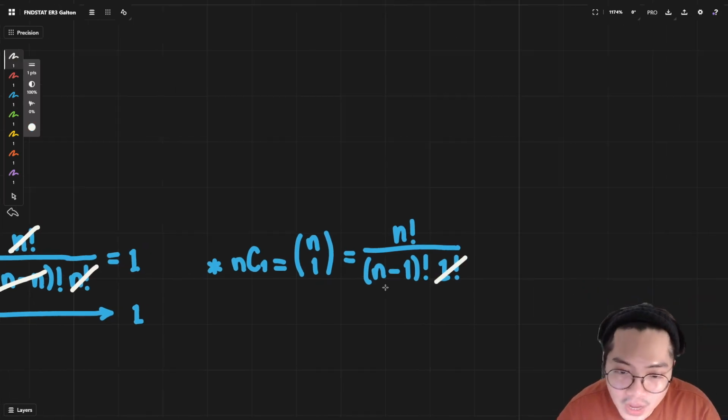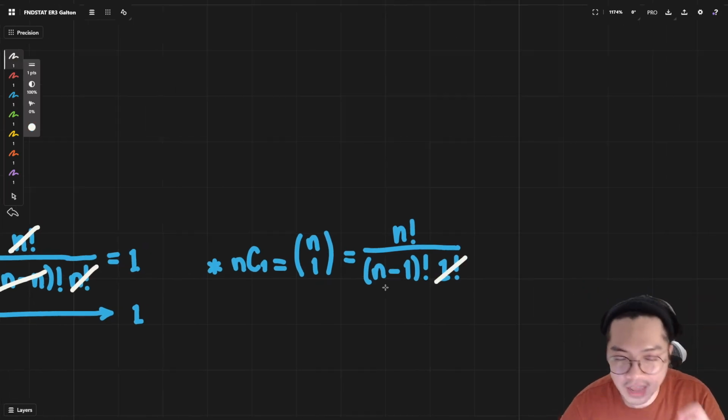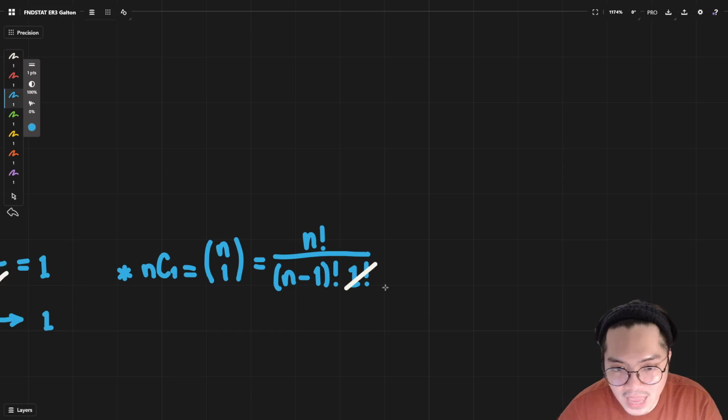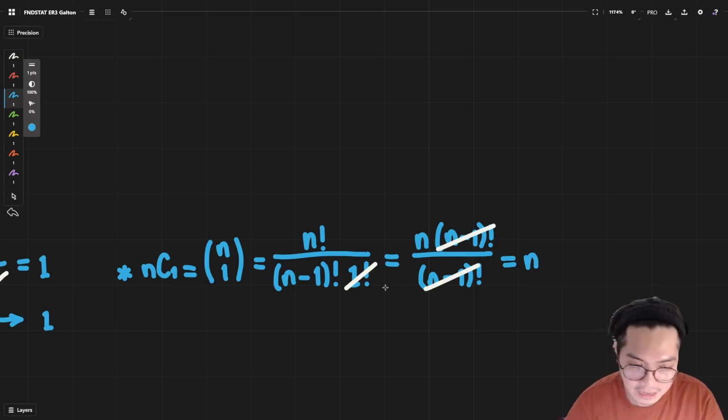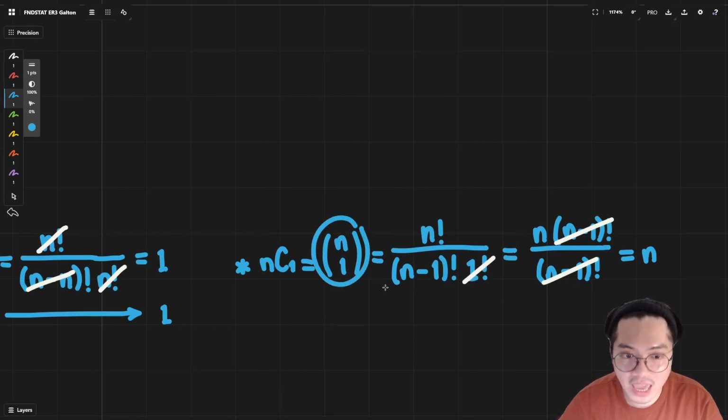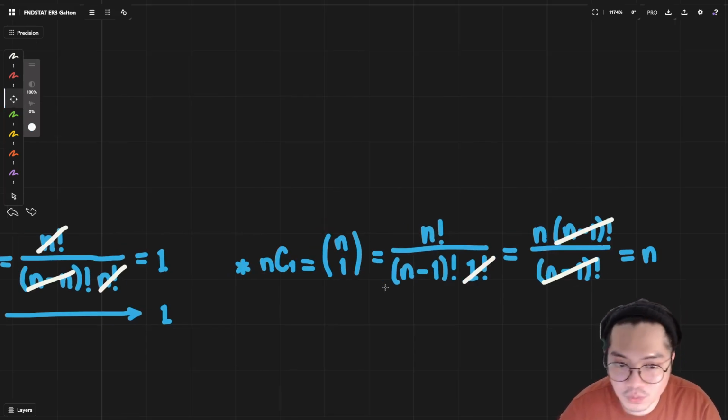And then n factorial over n minus 1 factorial is basically the same thing as n times n minus 1 factorial all over n minus 1 factorial. So in this case, they can cancel, and you will be left with n. If ever you see n choose 1, you don't have to pick that anymore.